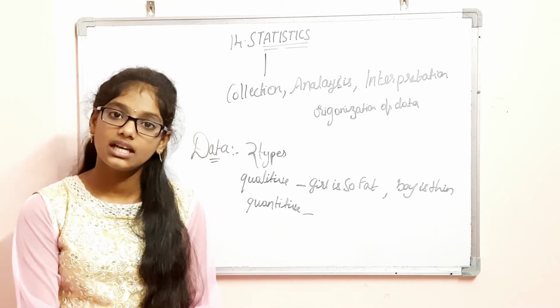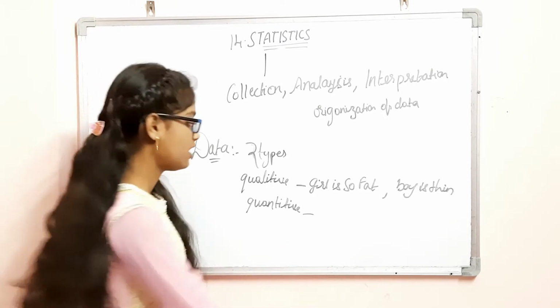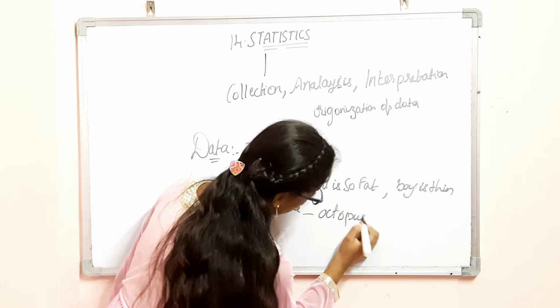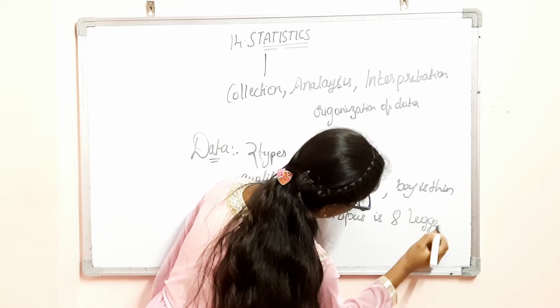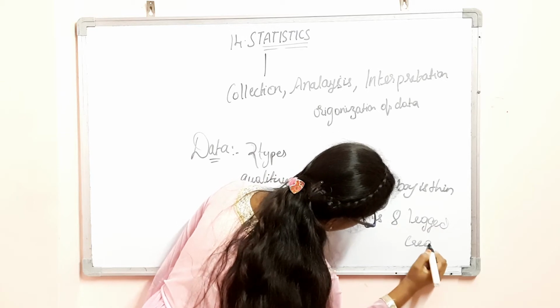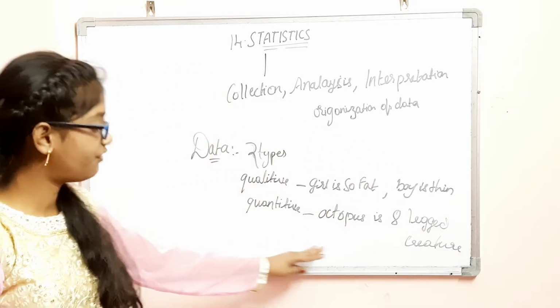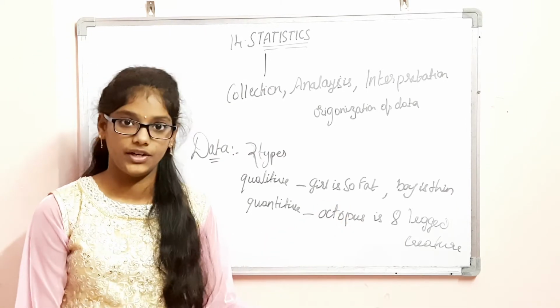If the given data is in a numerical form, then it is called quantitative data. For example, octopus is an 8-legged creature. If the data is given in this way, it is called quantitative data.